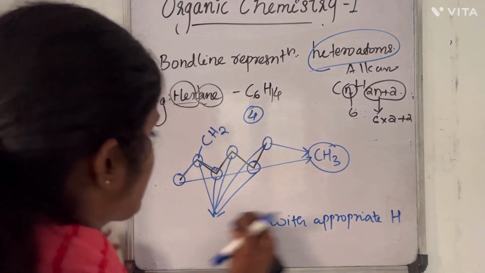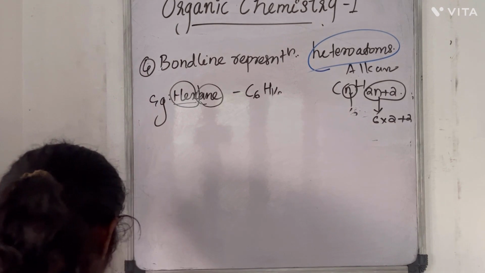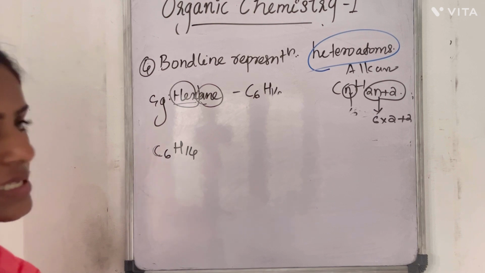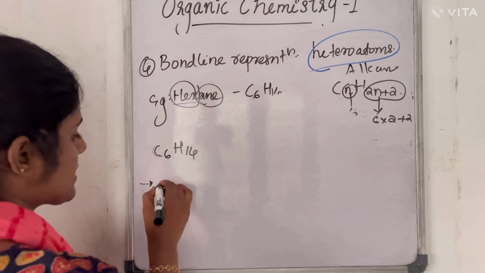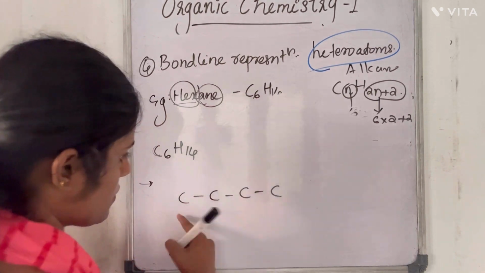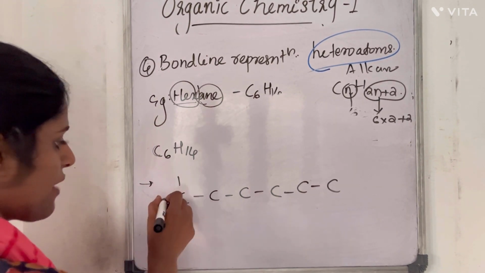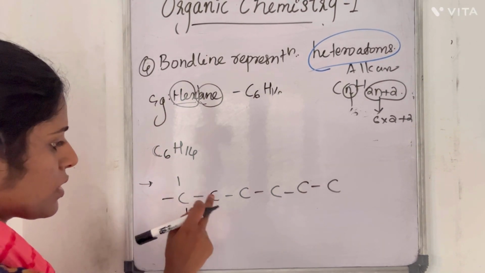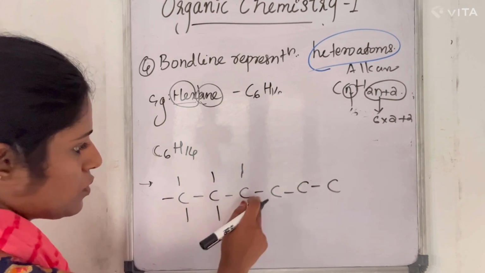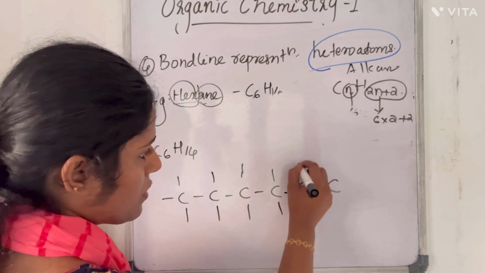So we can look into this once more. In the case of hexane, it is C6H14. The complete structural formula will be C6. For this carbon, it will have 4 valencies, 1, 2, 3, 4. For this carbon, 1, 2, 3, 4. This carbon, 1, 2, 3, 4. This carbon, 1, 2, 3, 4. For this carbon, 1, 2, 3, 4.